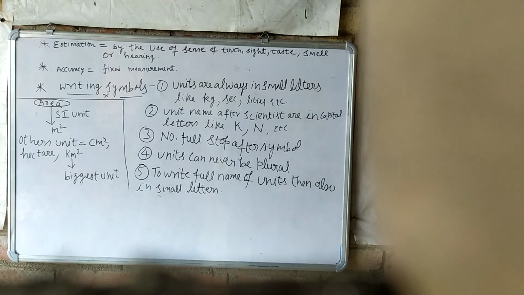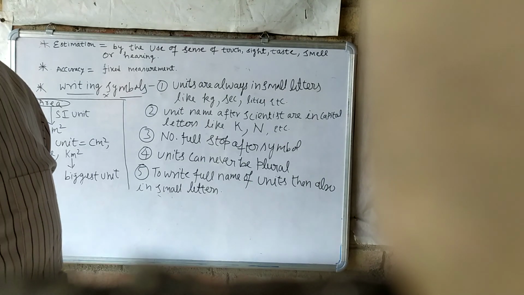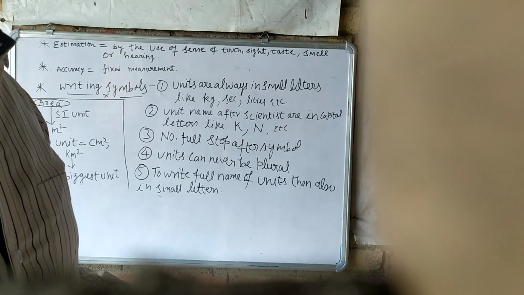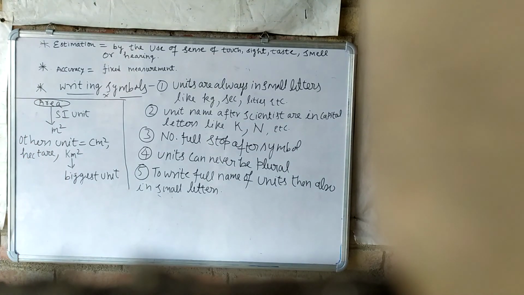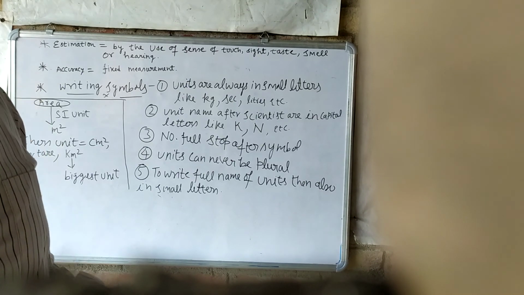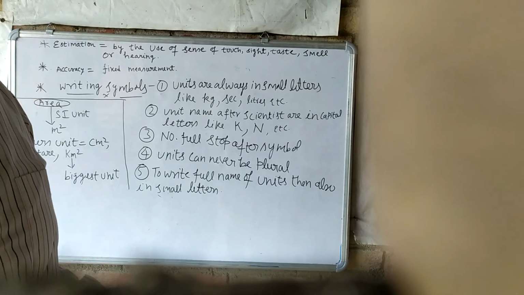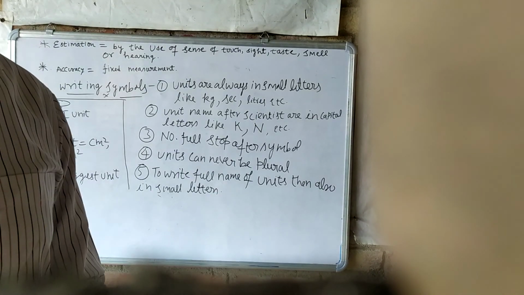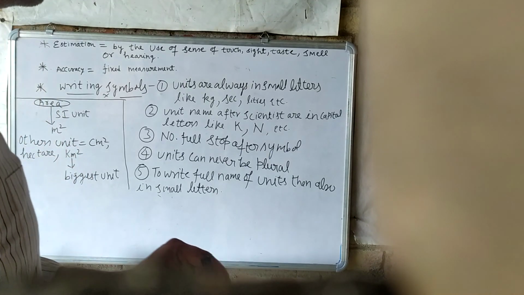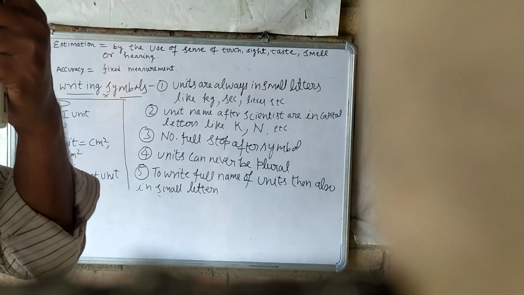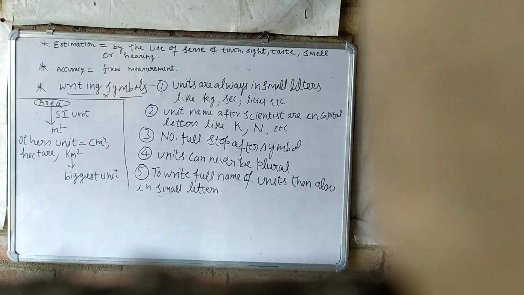But if we want to stitch our cloth, we will give it to the tailor. He will make that cloth with each and every measurement. He will first measure your whole body, then he will stitch the cloth accordingly. So at that time accuracy is very necessary.